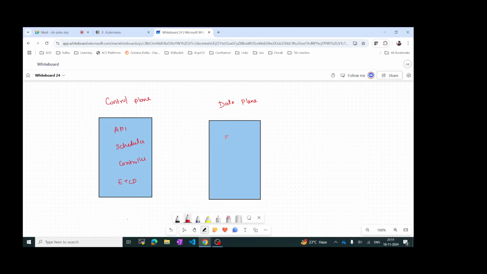Here we will have kubelet, kube proxy, and then the container runtime environment. Okay, so this is the Kubernetes architecture.